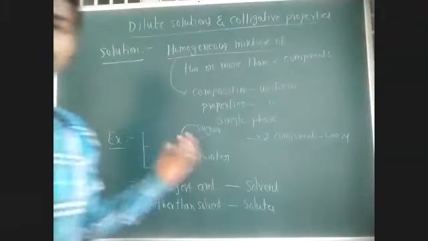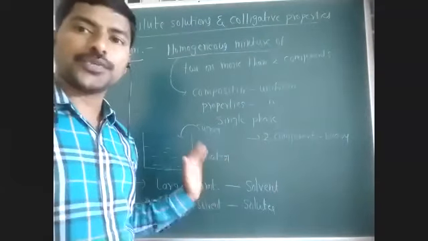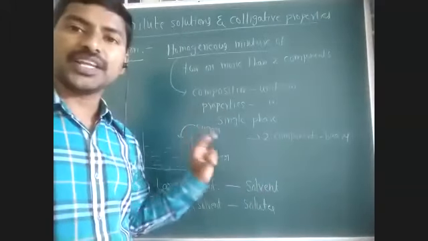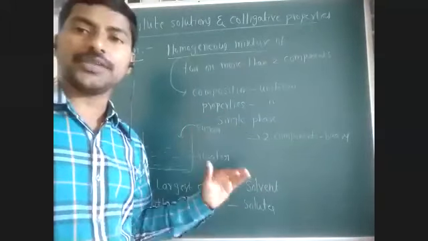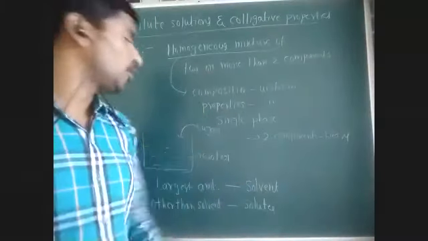Alcohol and water: if you mix alcohol and water, they mix with each other to form a uniform solution. For example, oil and water: if you mix them, we can clearly distinguish between the oil layer and the water layer. So more than one phase is formed. That is not a homogeneous mixture.